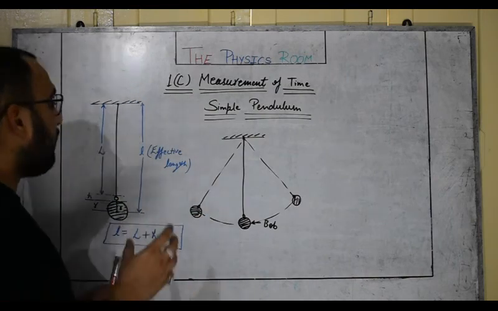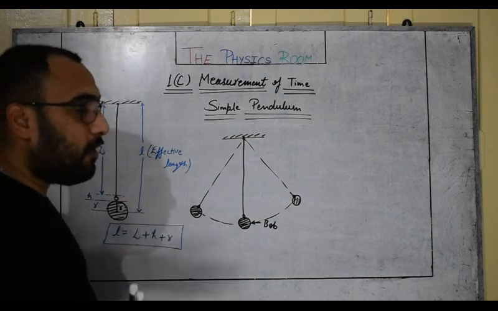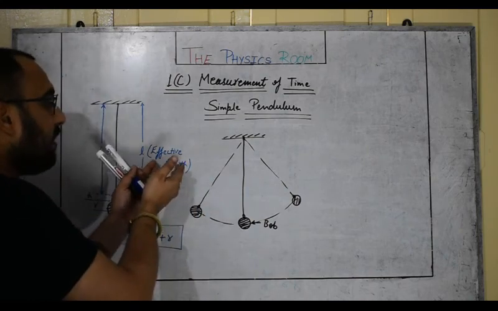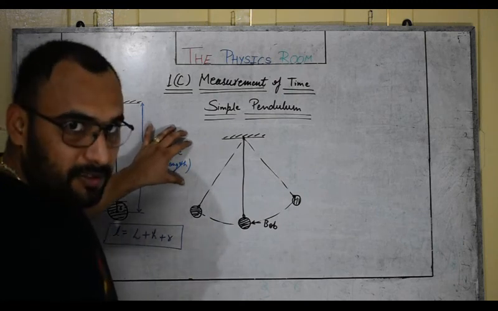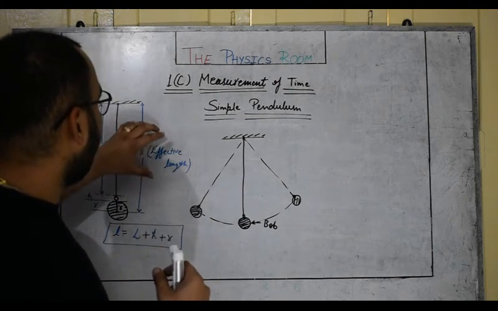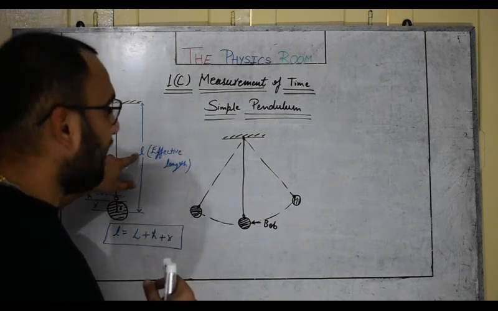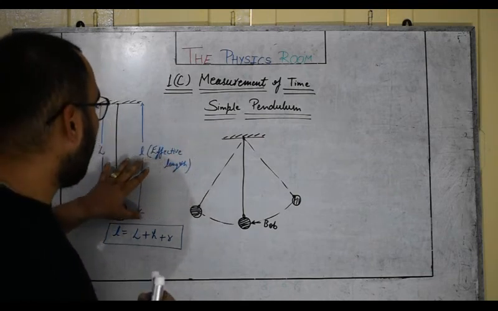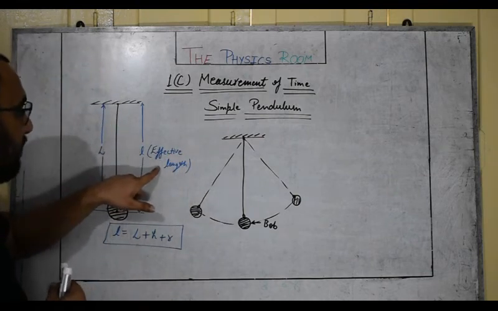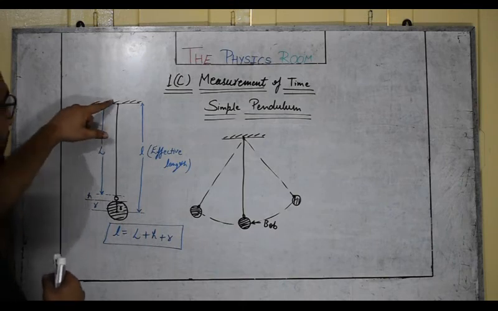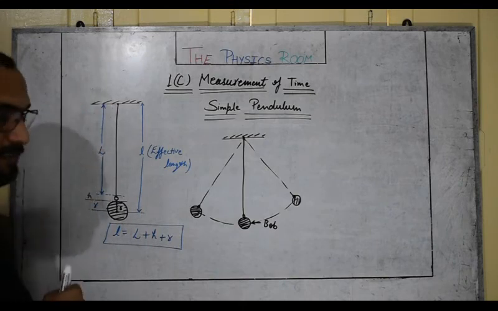Whenever I use the word length of the pendulum, I mean effective length. I will use small l, which is effective length, not capital L, which is used for the length of the thread only.